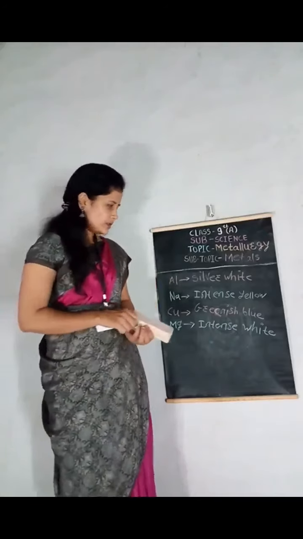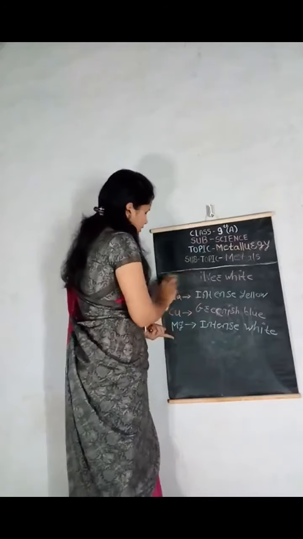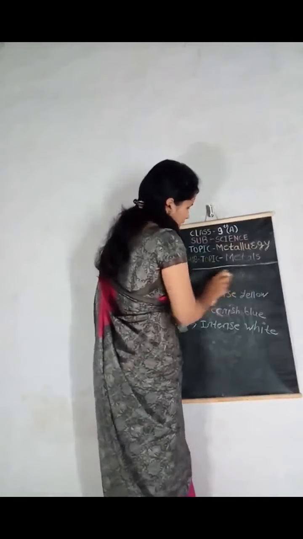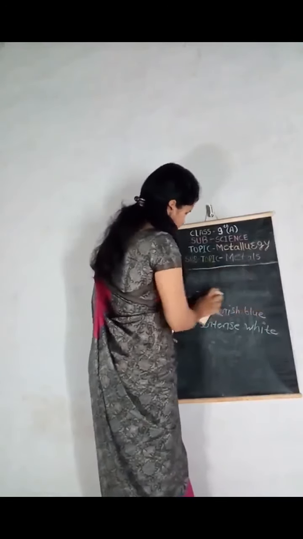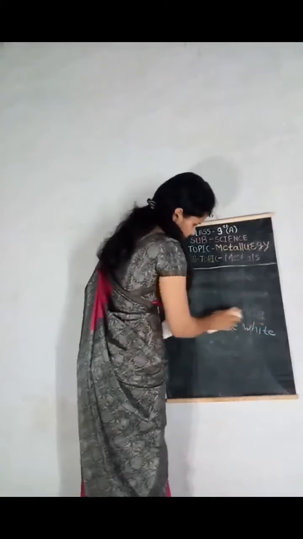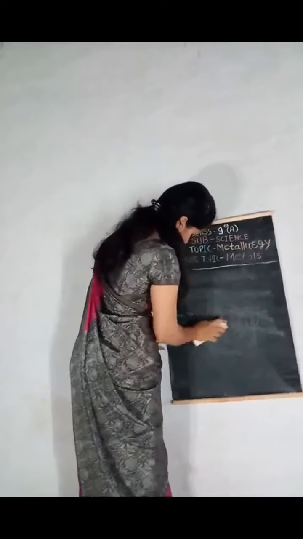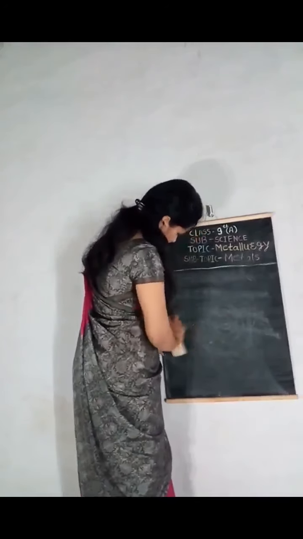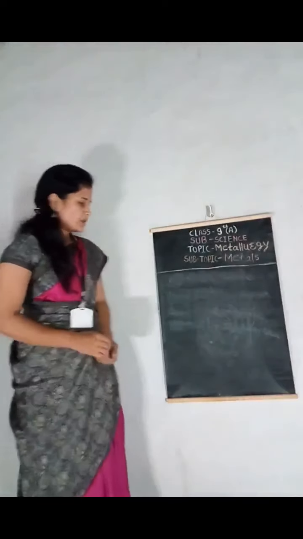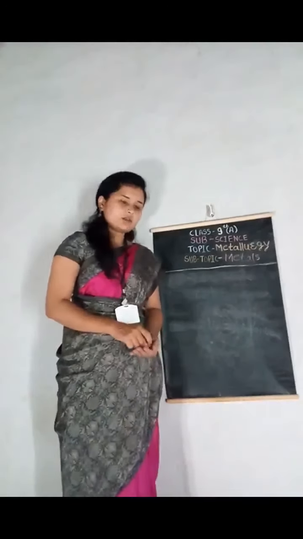Okay, now we will see the reaction of the metals. What happens when metal reacts with oxygen? Now let's see the reaction of metal with oxygen.